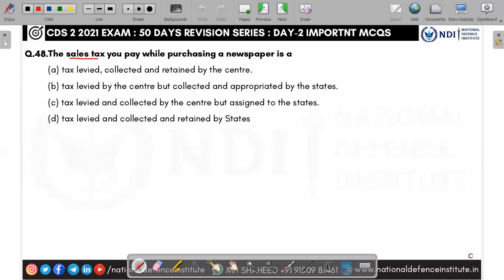Next, the sales tax you pay while purchasing a newspaper. It is actually a tax levied and collected by the center, but assigned to the states. Yes, the tax on newspapers is levied by the center, collected by the center, but after collecting, it will be assigned to the states. Answer is C. Newspaper.